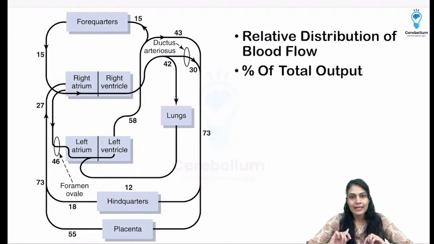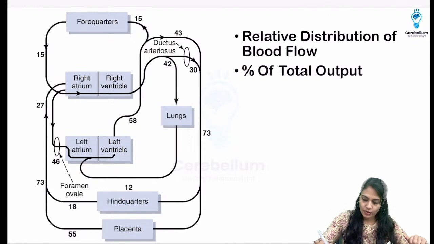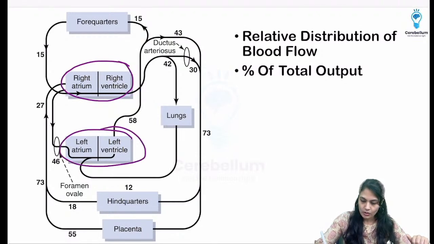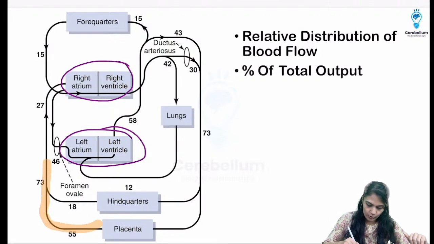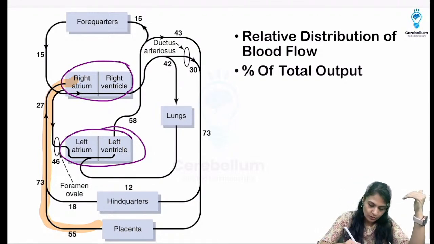Now quickly see the output that you have asked me, and then I'm going to make you write everything, how it moves, from where it is going to move, so that you can make that same chart in the exam also. So what we saw is that this is the right side and left side. The blood from the placenta first moves into the right atrium, and some of the blood comes into the right ventricle, but it is very minimal, so that's why they haven't shown the arrow.